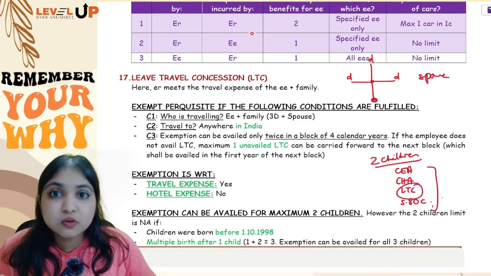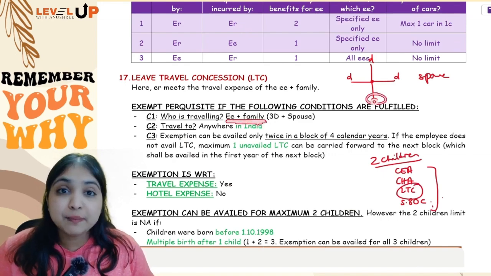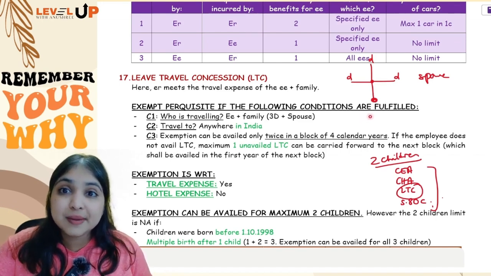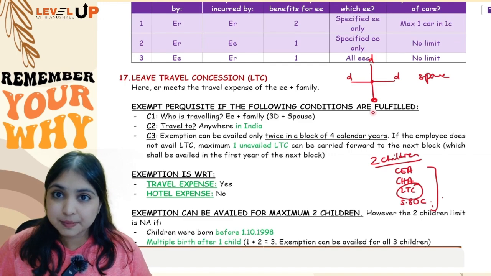So point number 1, who is going on a vacation? Employee along with his family is going on a vacation. If employee has 3 children, okay, and if all the 3 children travel expense is being met by the employer, then the LTC will be exempt for only up to 2 children. For the 3rd child, whatever travel expense employer is meeting, it will be fully taxable.